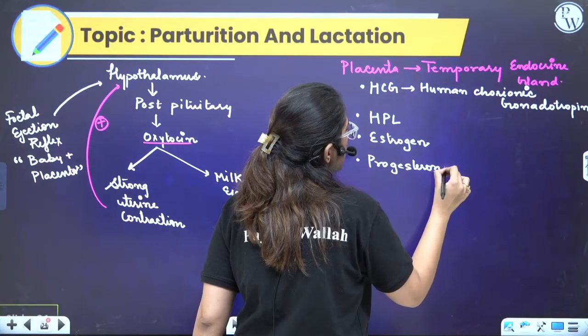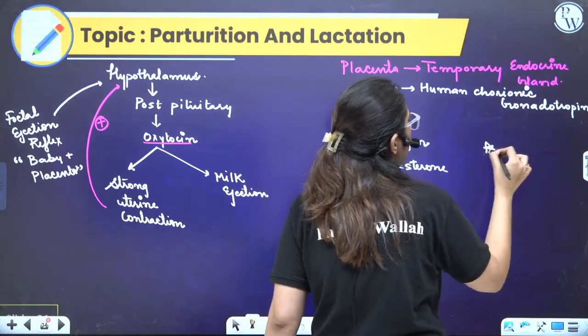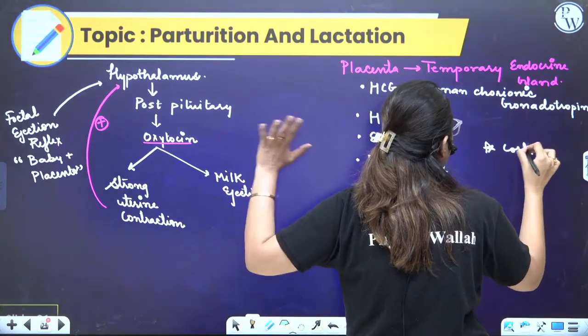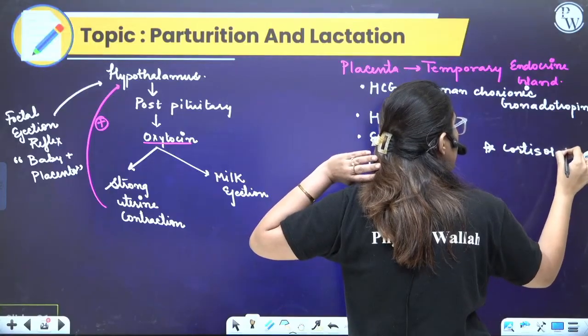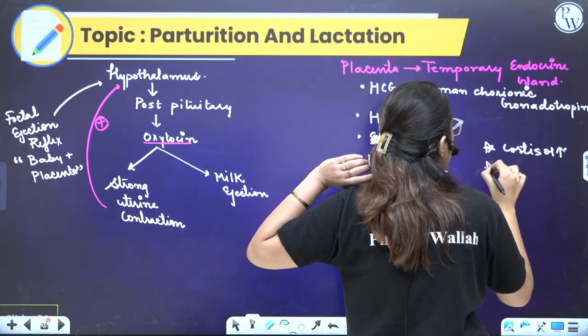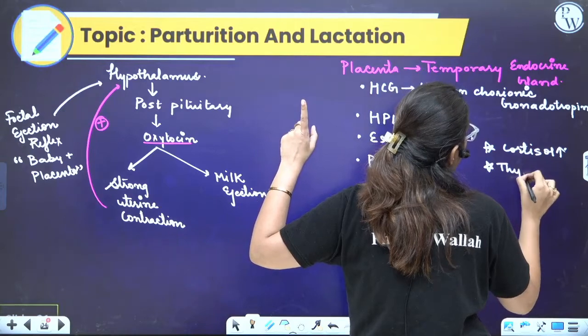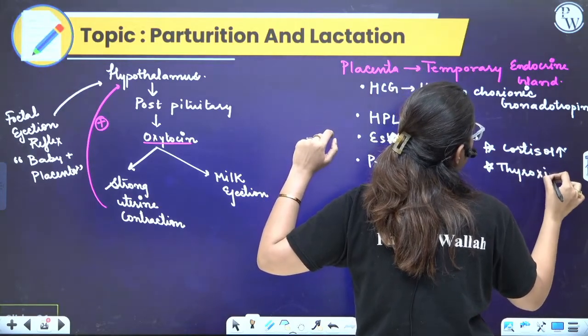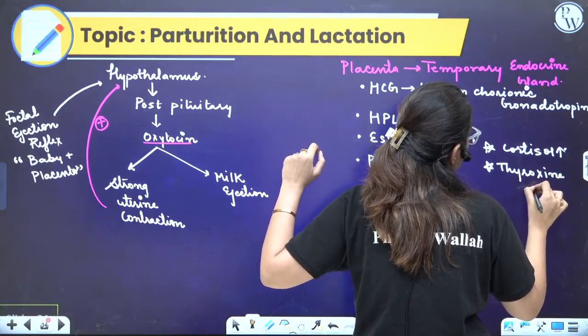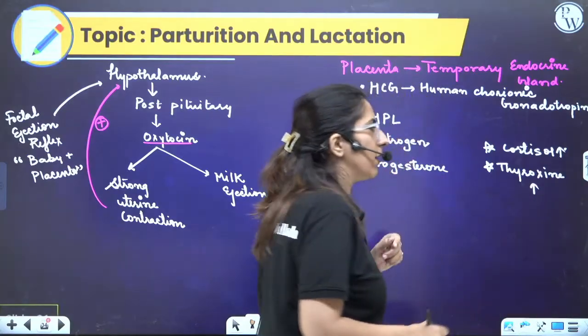Now, the next is, there are some hormones like cortisol level also increases, not secreted by the placenta. Cortisol level also increases in pregnancy, and thyroxine level also increases to maintain the higher metabolic rate. Also increase. You know why?